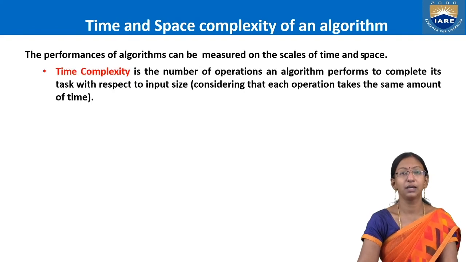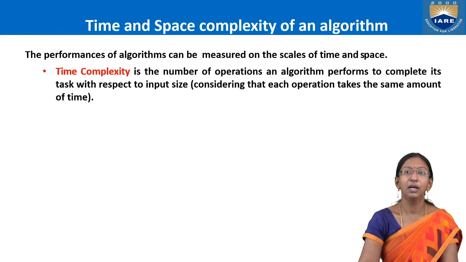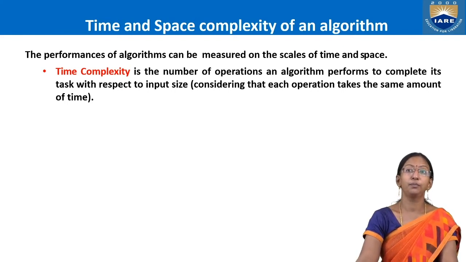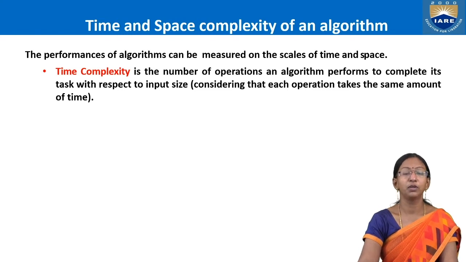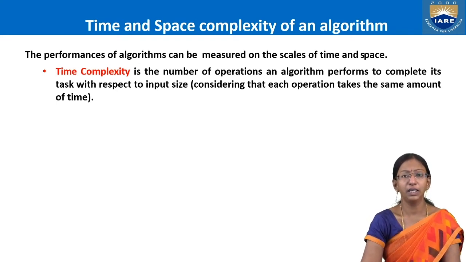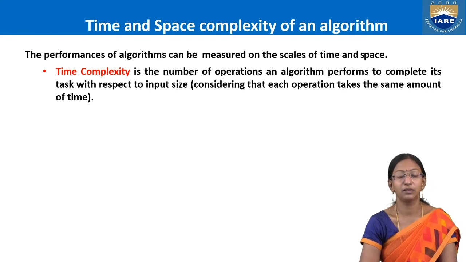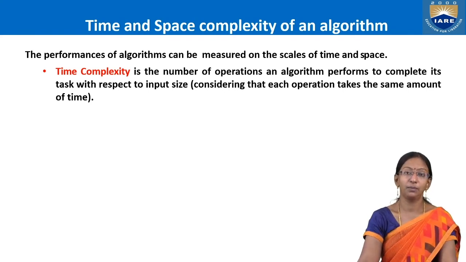As the words are self-descriptive, let me explain once again. Time complexity tells you the number of operations an algorithm performs to complete the task. How much time the processor needs, starting from taking the input to the last stage, which is giving the output. The total time is what we call the execution time.